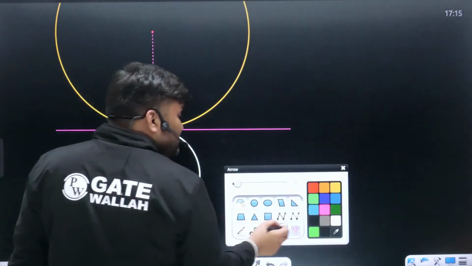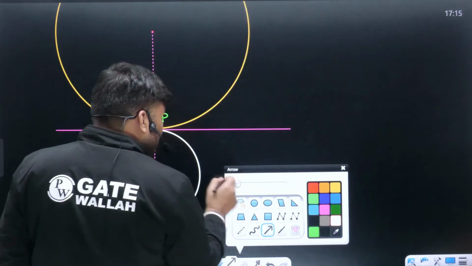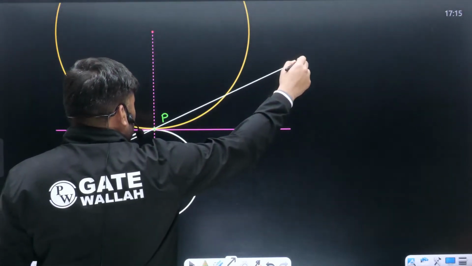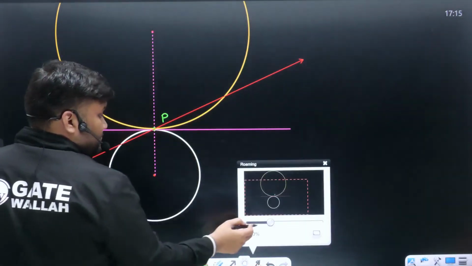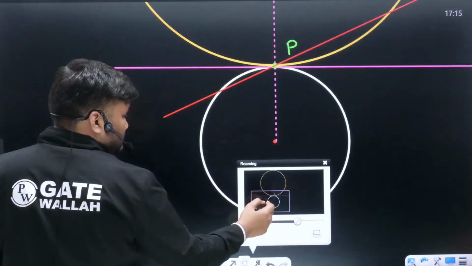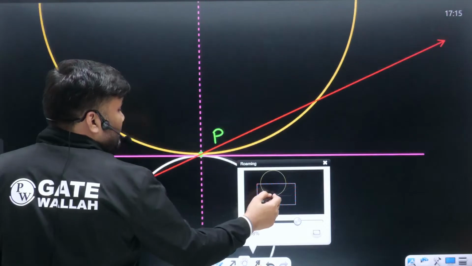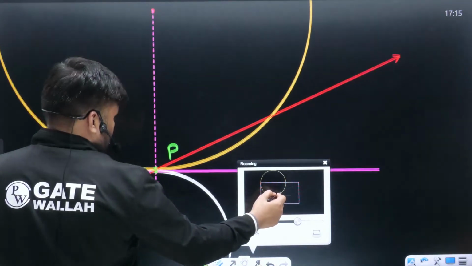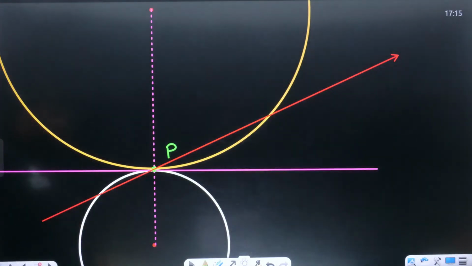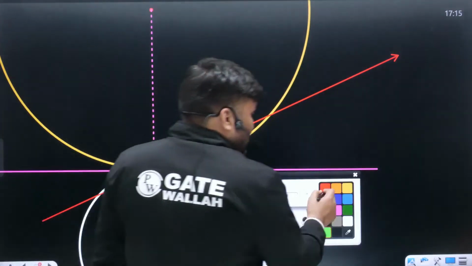Line of action. Where is the line of action? Beta, line of action is somewhere here. Let me draw this with some red line. Diagram is clear to everybody? This is line of action beta.